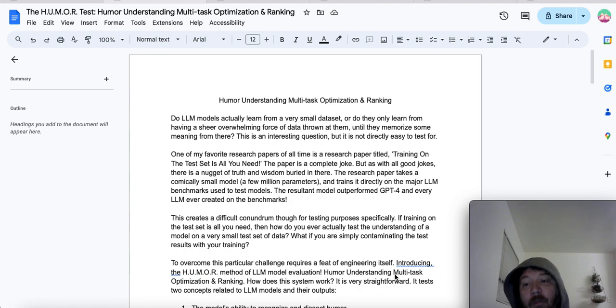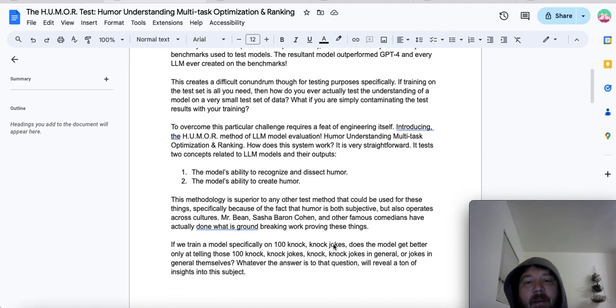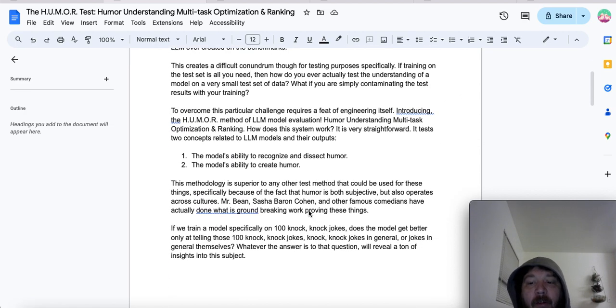So let's start off first of all with this method that I've created. The method is called the HUMOR test, and HUMOR stands for Humor Understanding, Multitask Optimization, and Ranking. I very specifically wanted to make it the acronym of humor. Describing the HUMOR test, the methodology is very straightforward. It's a two-part test. Part one tests the model's ability to recognize and dissect humor, and part two is the model's ability to create humor.